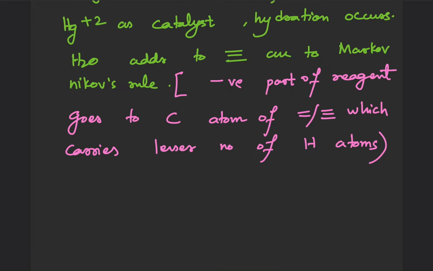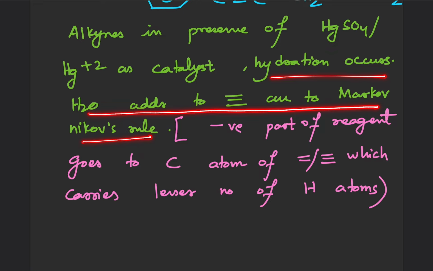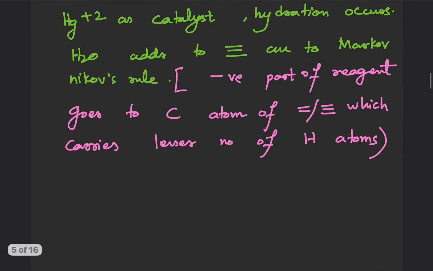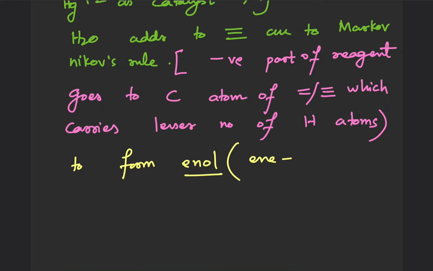Okay, so hydration occurs, H2O adds to the triple bond according to Markovnikov's rule. Okay, and they form an enol. Okay, what is an enol? Enol is an organic compound containing an OH group attached to a carbon atom that is part of a C double bond C. Okay, so I will write down, enol is, this name has come from en plus ol.